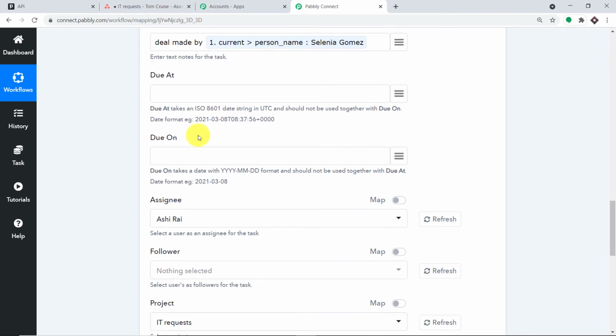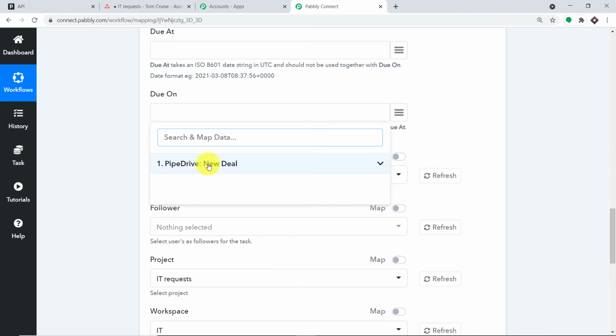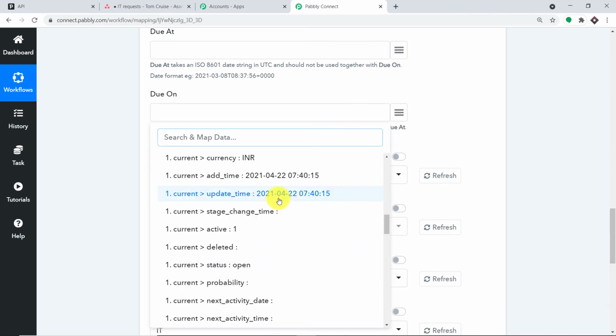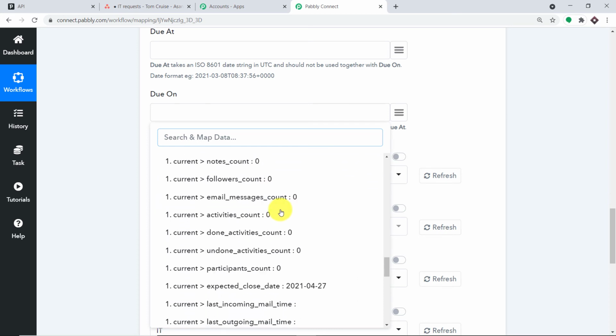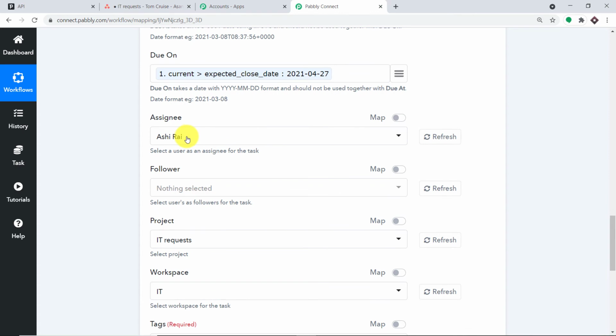Okay, so we are going to ignore the due at, but we are going to definitely mention the due on. Okay, so the due on is the date. I think it was 27th of April. So where is 27th of April? Yeah, this is the one, due date. And the assignee, I'm keeping it as Ashirai. The follower, I'm keeping it as Ashirai.